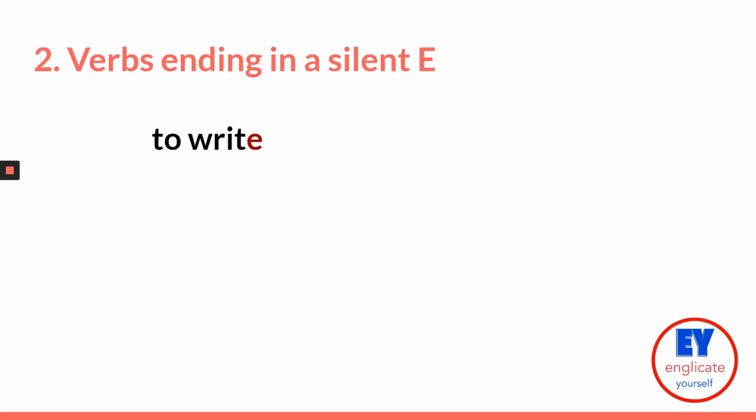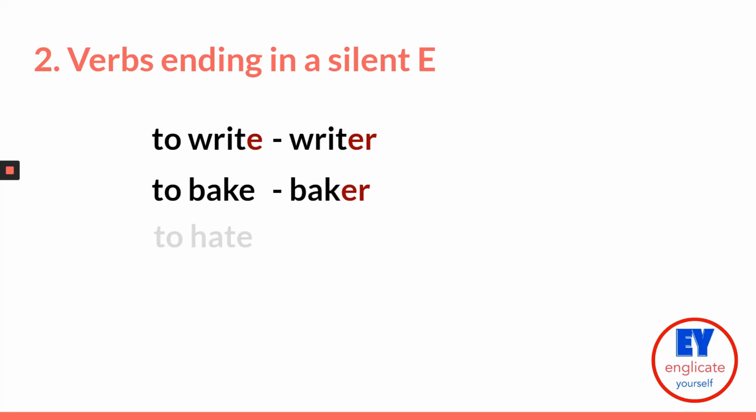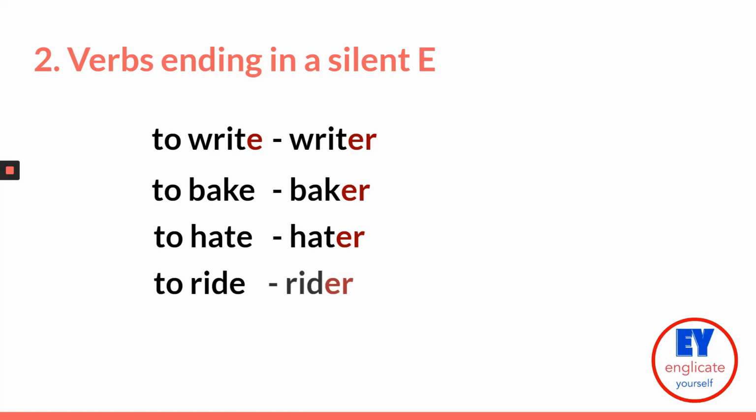Then come verbs ending in a silent E. Let's have a look at the examples. To write, a writer. To bake, a baker. To hate, a hater. To ride, a rider.